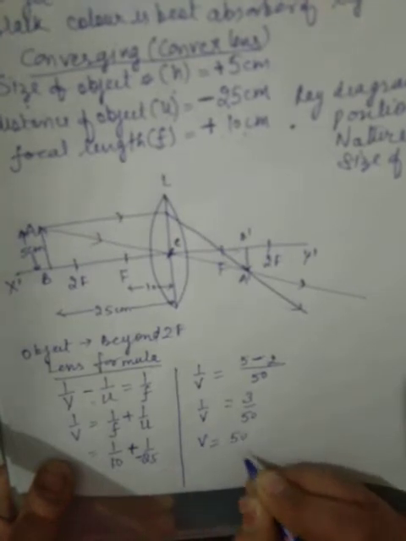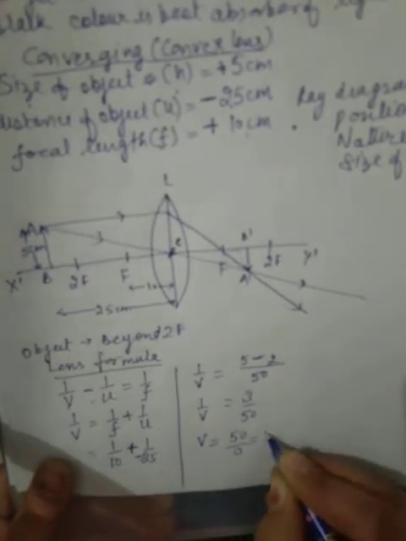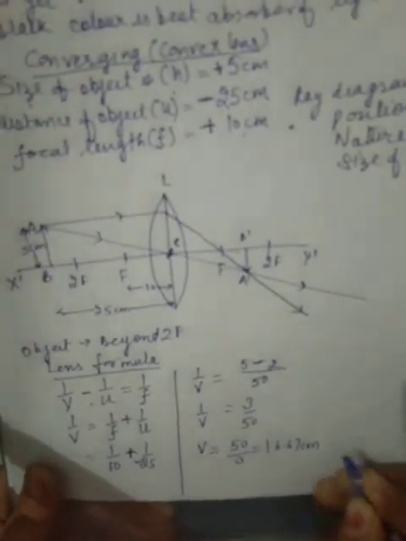Now, what is the value of v? For v, we have to invert: 50 by 3, that is 16.6666. We can write it as 16.67 centimeter.